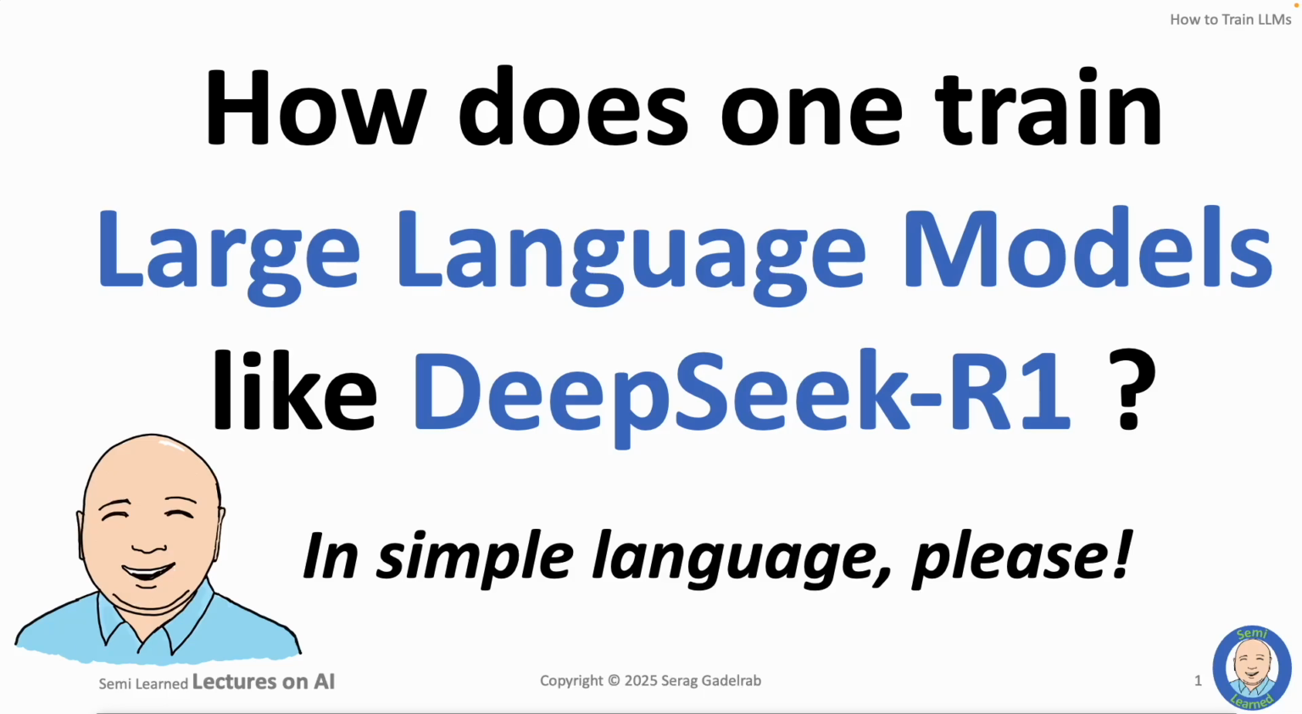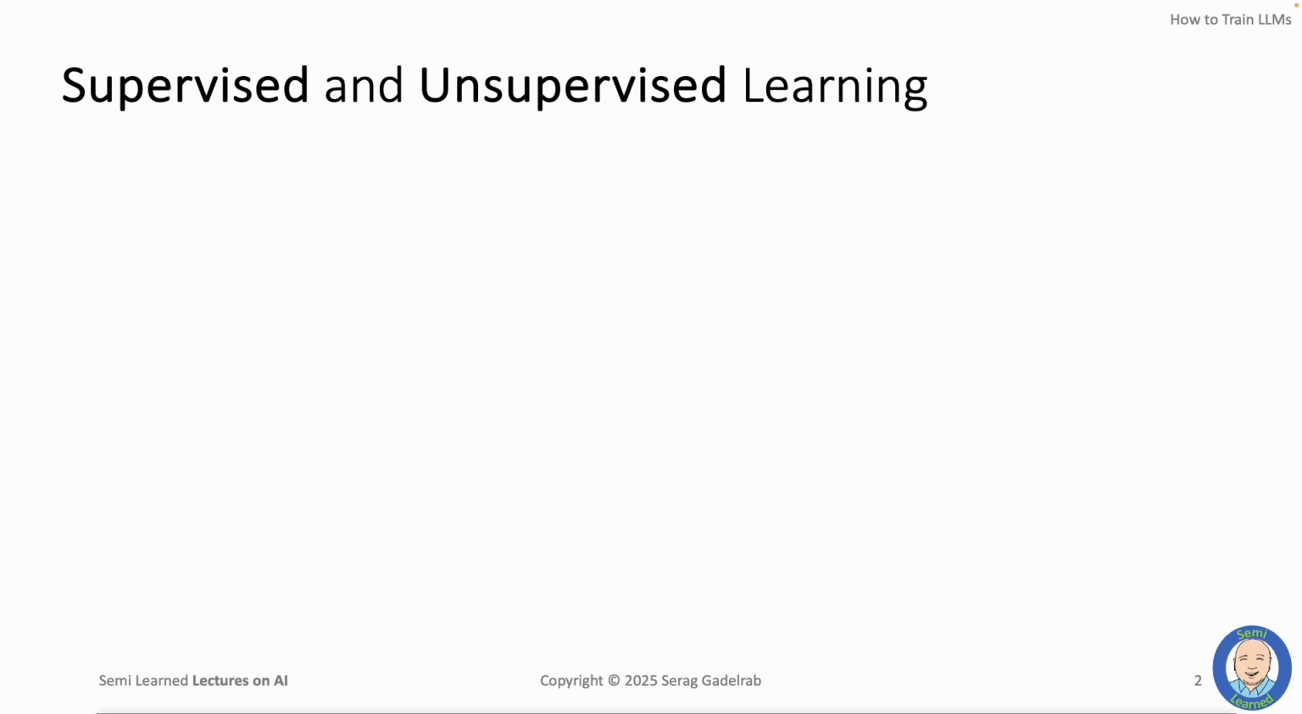With the ongoing buzz around DeepSeek R1 and other reasoning models, folks are looking for a quick but digestible explanation of how these models get trained. All language models are trained using two techniques, supervised and unsupervised learning.